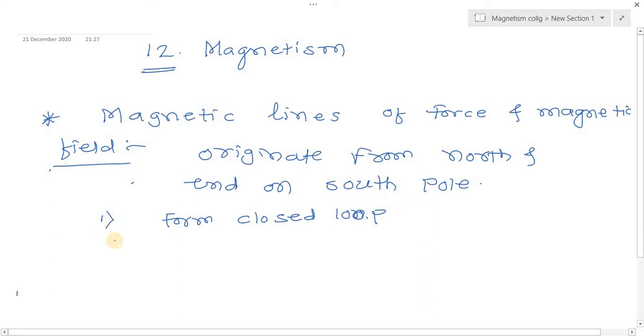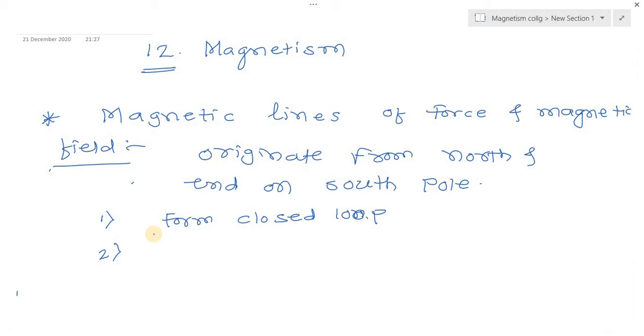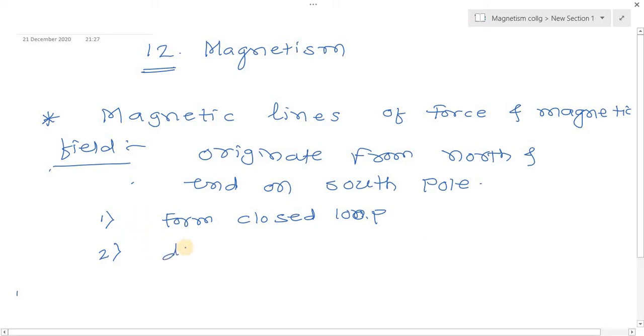The second property of magnetic lines of force is that the direction of the net magnetic field B bar at a point is given by the tangent to the magnetic line of force at that point. Similar to electric lines of force, the direction of the magnetic field B bar is obtained by the tangent drawn to the magnetic line of force at any point.